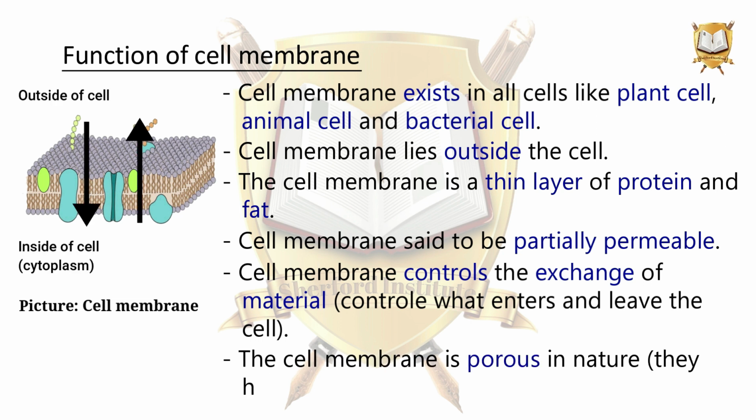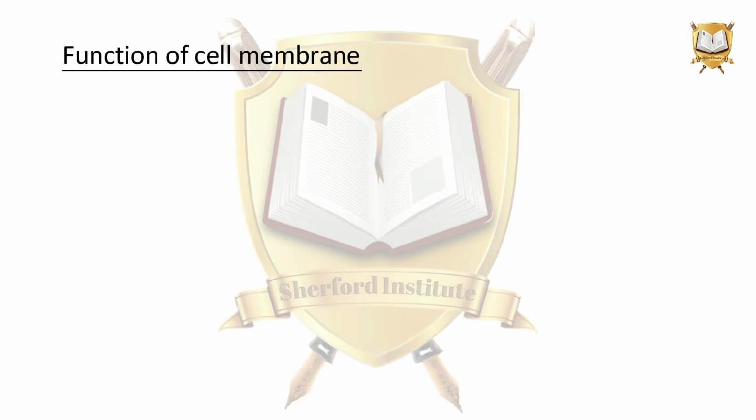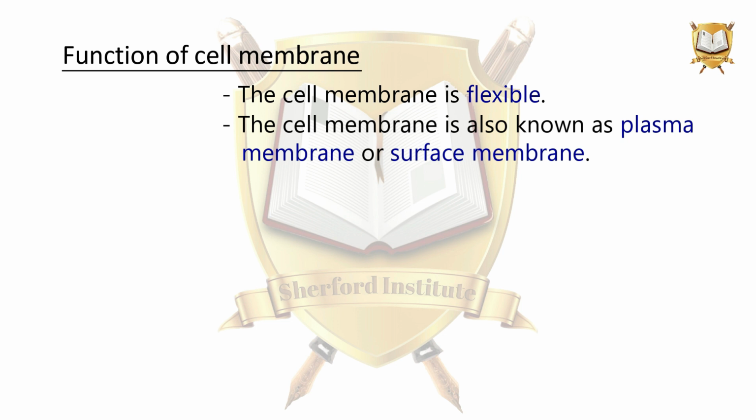The cell membrane is porous in nature, meaning it has small pores in it. The cell membrane is flexible. The cell membrane is also known as the plasma membrane or surface membrane.